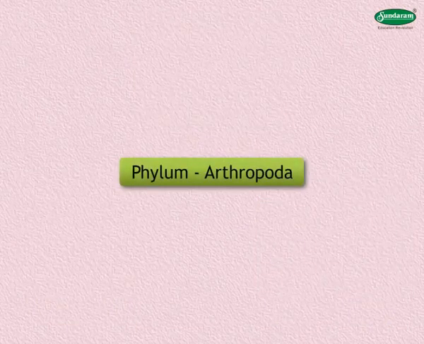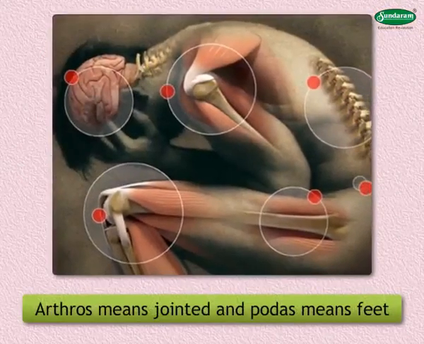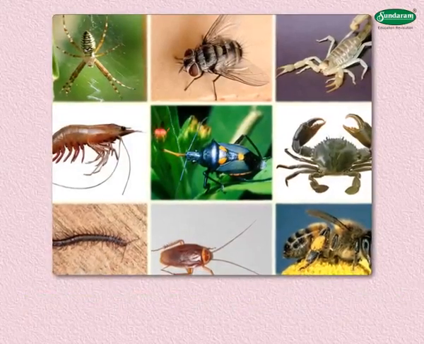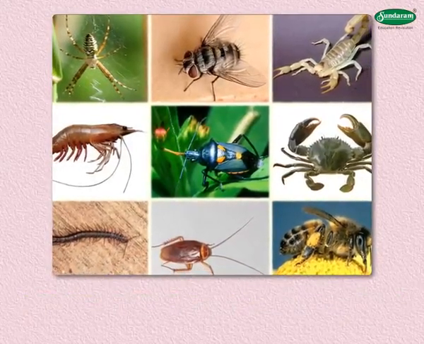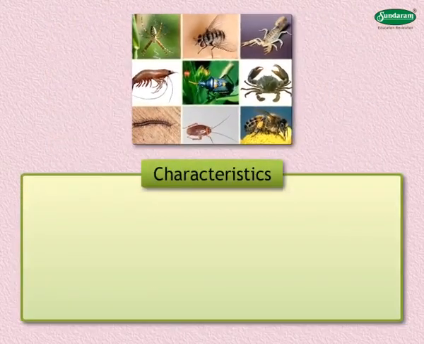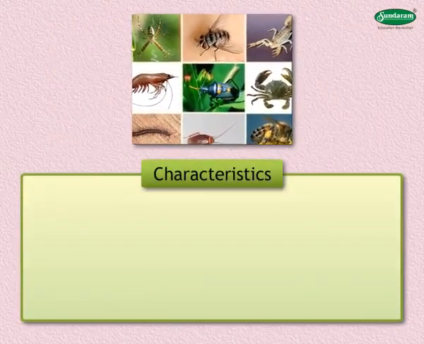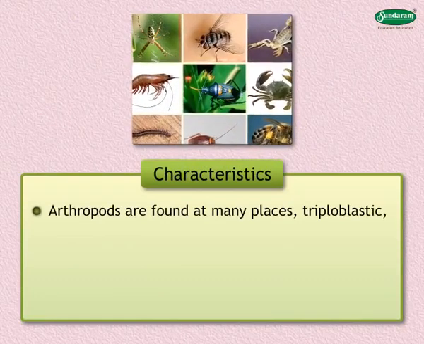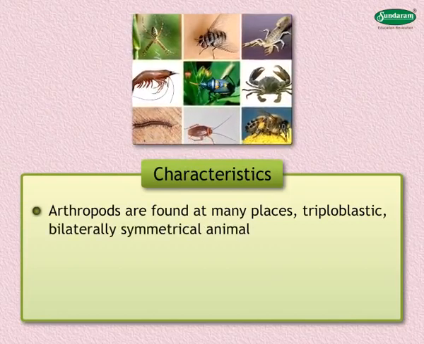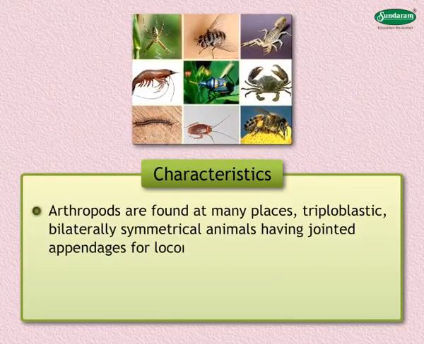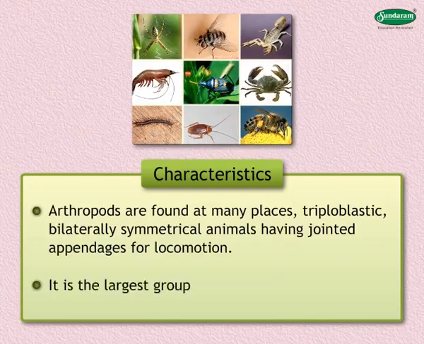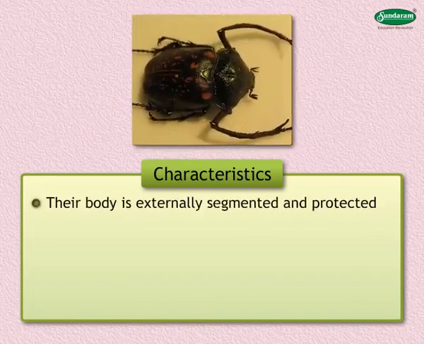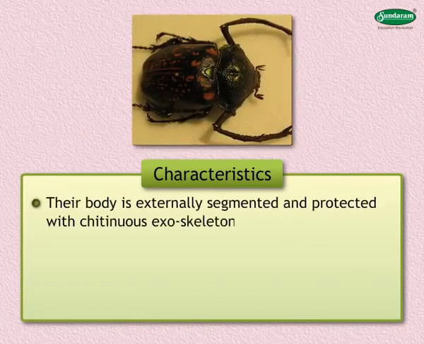Phylum Arthropoda. Arthros means jointed and podas means feet. So animals belonging to phylum Arthropoda are animals with jointed legs. Following are the characteristics of animals belonging to phylum Arthropoda. Arthropods are found at many places. Triploblastic, bilaterally symmetrical animals having jointed appendages for locomotion. It is the largest group of animals. Their body is externally segmented and protected with chitinous exoskeleton.